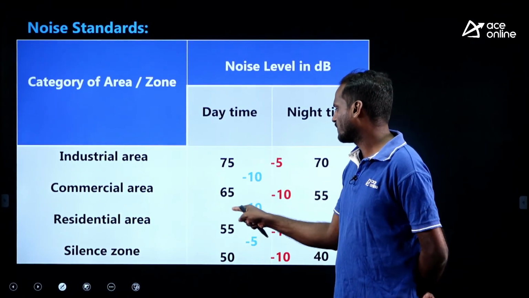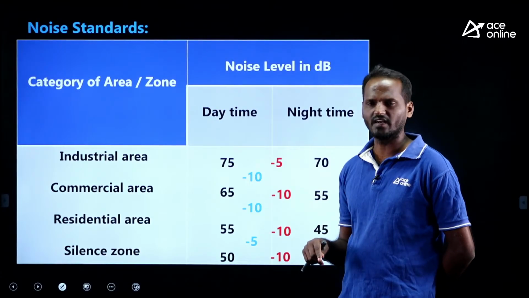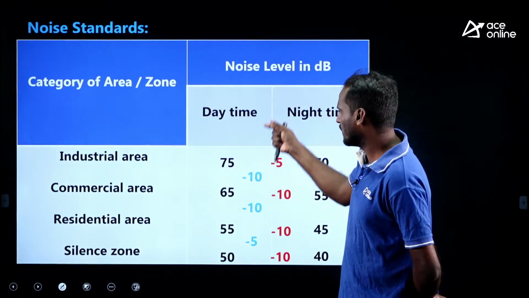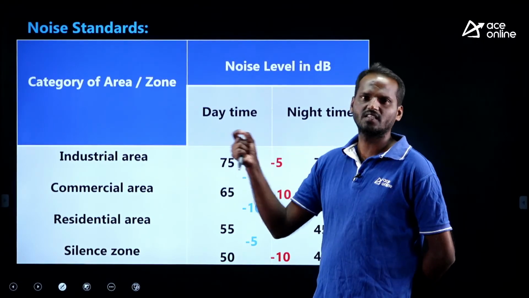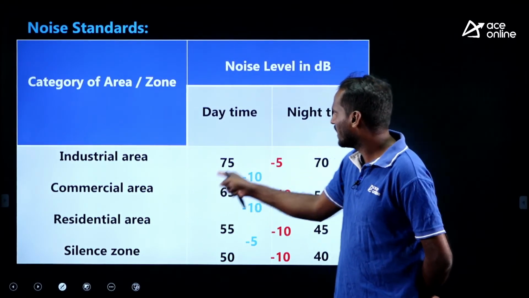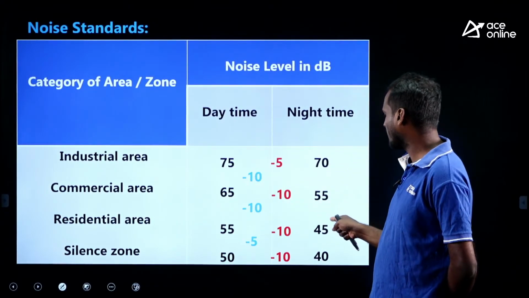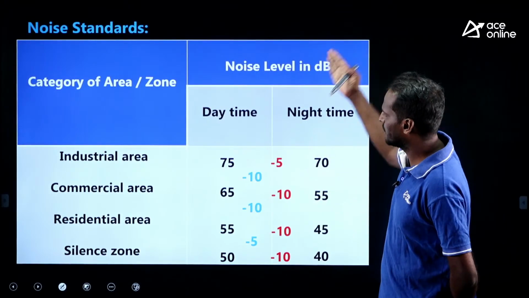Students often confuse 55, 65, 45 like that. In the exam pressure you may have a little bit of confusion, but if you can frame the table, you can easily pick the answer. He has asked commercial area daytime 65 decibel, residential area daytime 55, residential area night time 45. Like that you can easily frame the table.